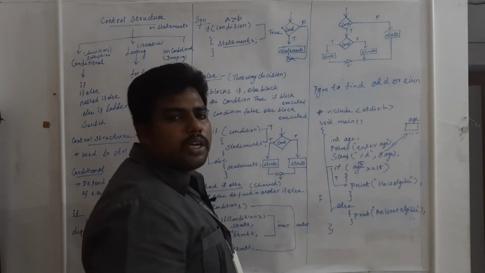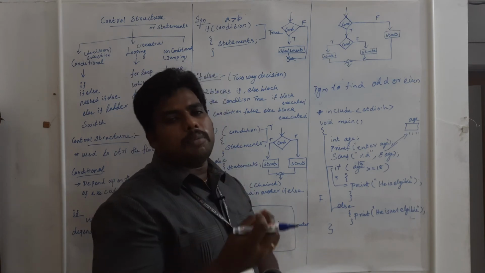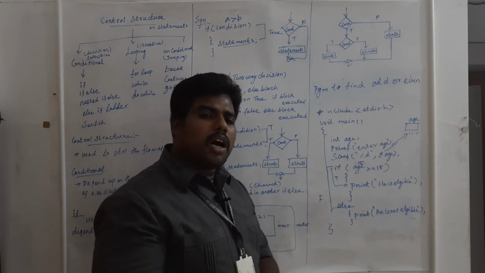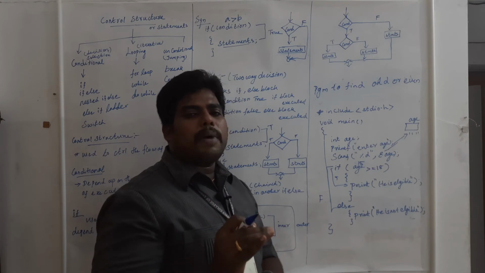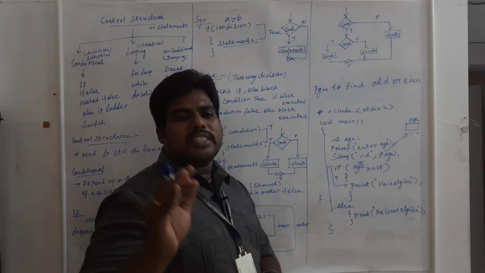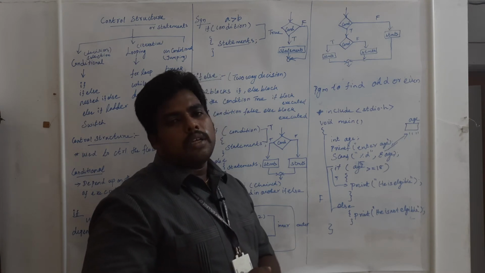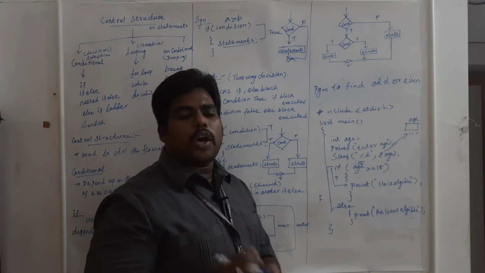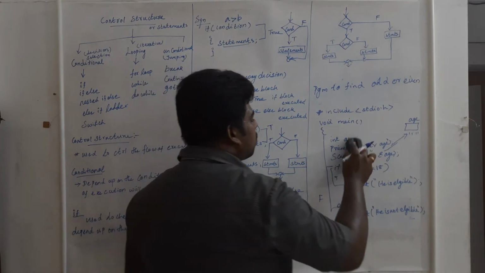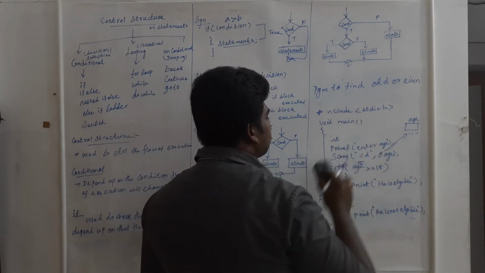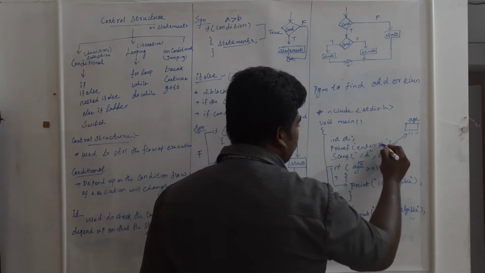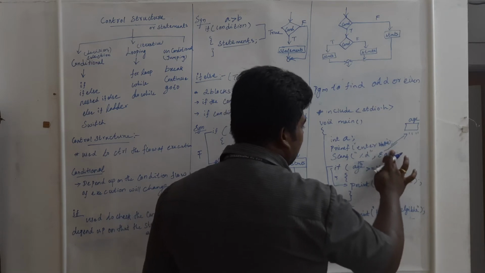So how many variables are required to find odd or even? A single number. You are giving the input as a single number. I am checking whether it is odd or even. What is odd? What is even? If the number is divided by 2 and you get the remainder equal to 0, then we say it is an even number. When the number is divided by 2, if your remainder is not 0, then we say it is an odd number. So how many variables are required? Only one variable is required. So I am putting A. Enter value.